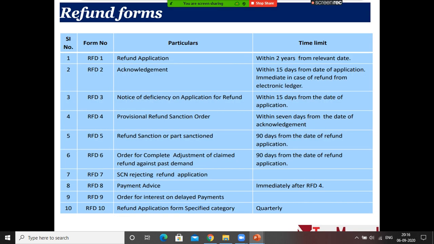Okay. So next, this is your refund application, filed within 2 years from the relevant date. The department will give an acknowledgement in RFD 02 within 15 days, right? They will give the notice within 15 days to acknowledge. Provisional refunds, you will get within 7 days. After the provisional refund or part sanction, the full amount will be refunded within 90 days from the date of refund application. So they have to complete the adjustment against your past demand within 90 days, right? Payment advice they will issue immediately. Once they issue RFD 04 for payment of the sanction order, they will issue the payment advice, right? So these are your important refund forms.